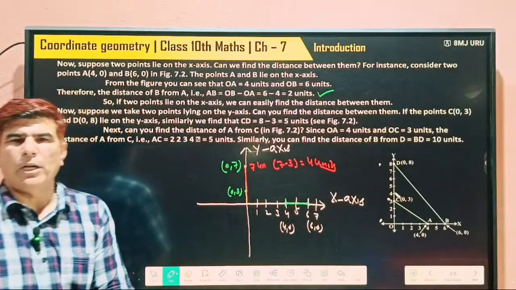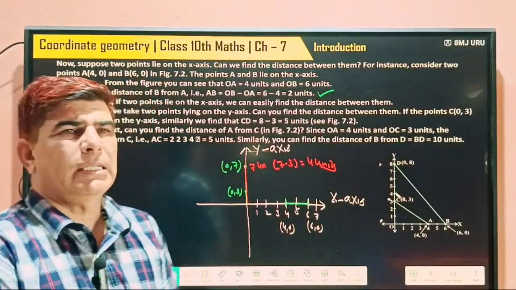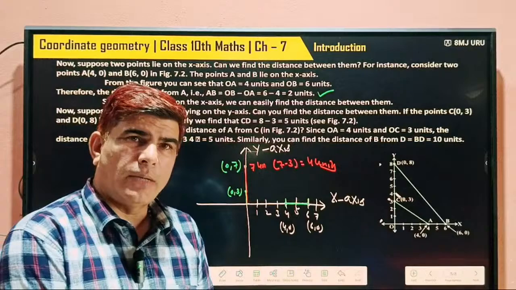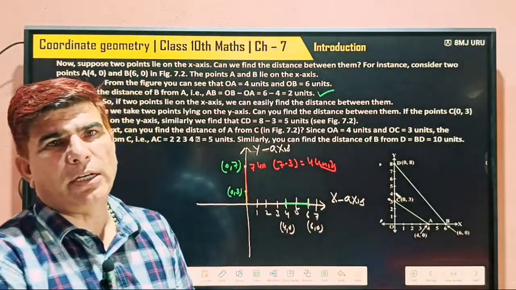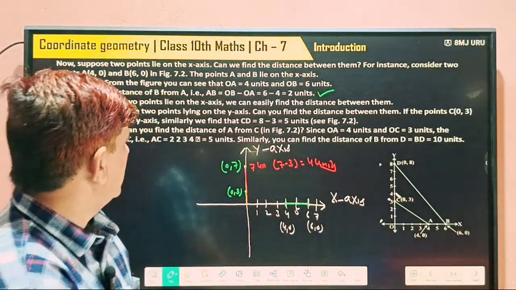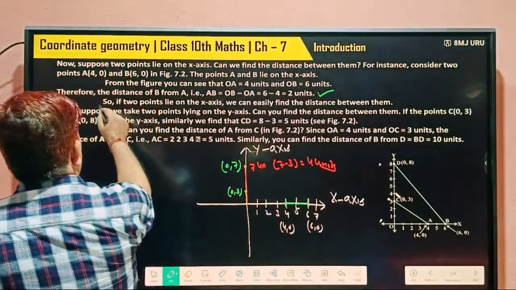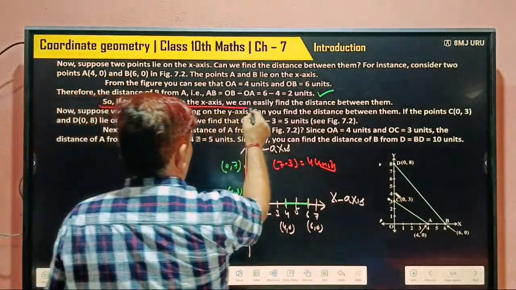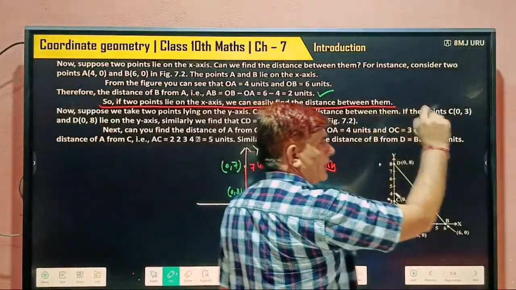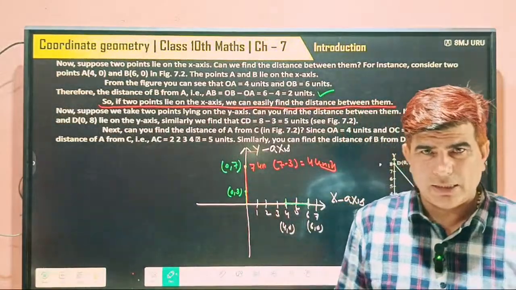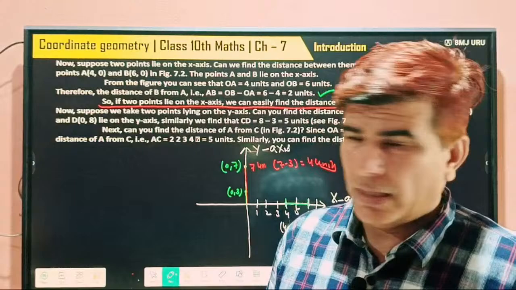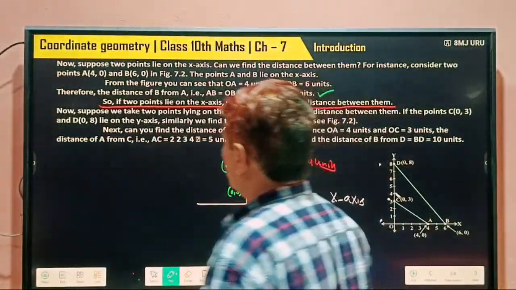What is its meaning? If 2 points lie on the same axis, then we can easily find the distance between them. So if 2 points lie on the x-axis, we can easily find the distance between them, either on the x-axis or on the y-axis.